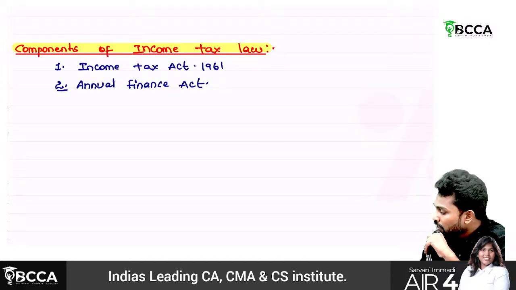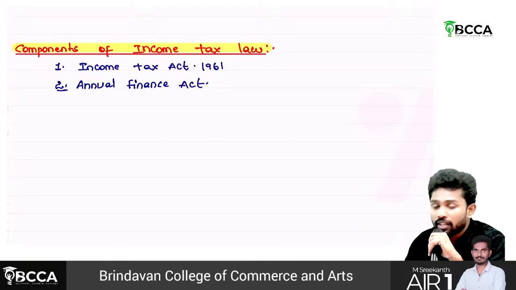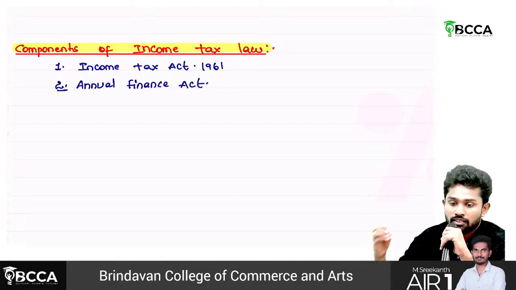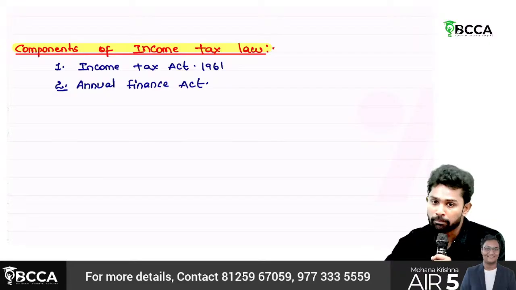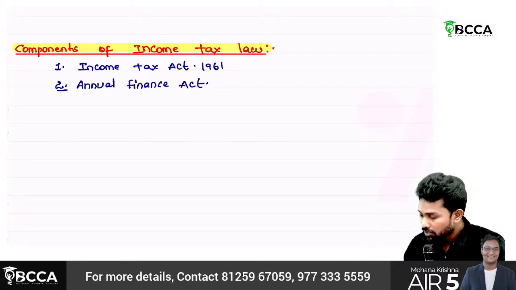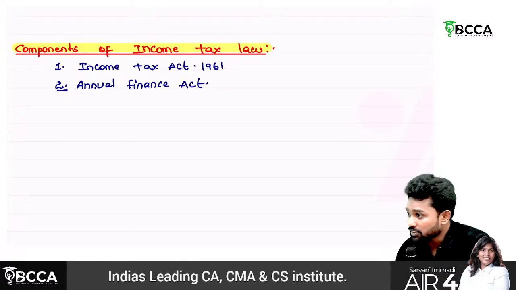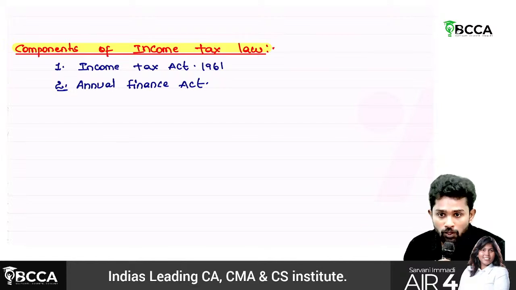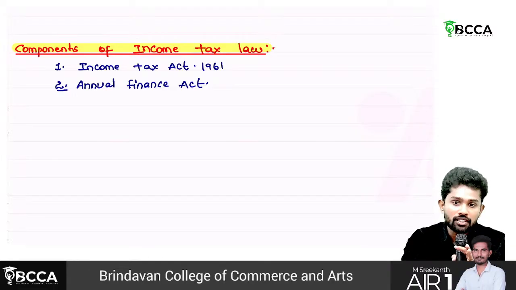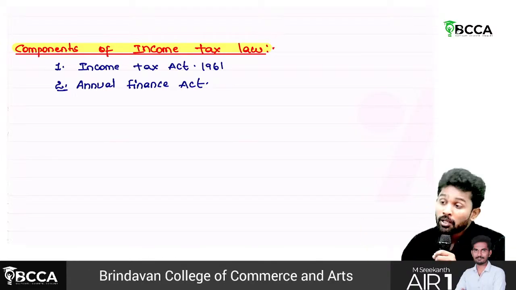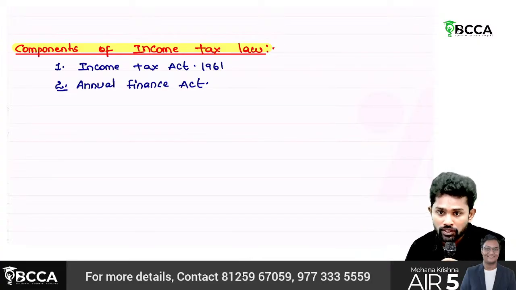Sir, understand, the purpose of the Annual Finance Act is not to bring amendments to the Income Tax Act. The basic necessity to introduce the budget is that the government wants to tell the public representatives, I mean MPs, that in the coming year, this is our income sources and this is our expenses. It wants to tell that to the houses, I mean upper house, lower house. Based on their approval only, government can spend. That's why they usually introduce the budget.